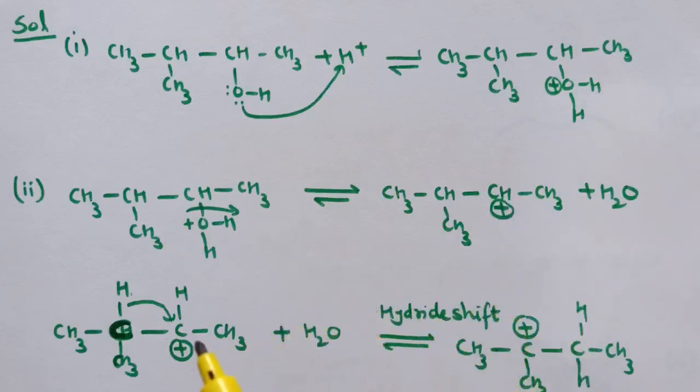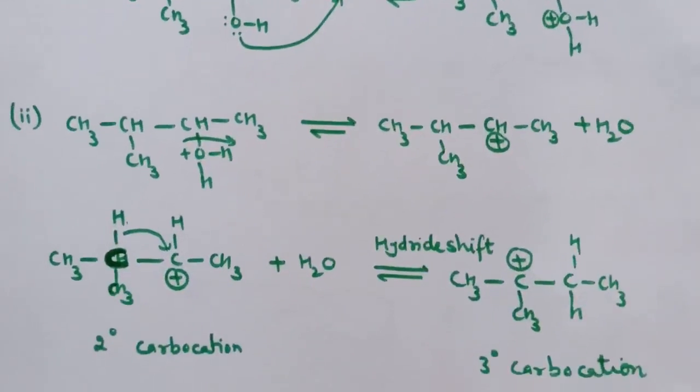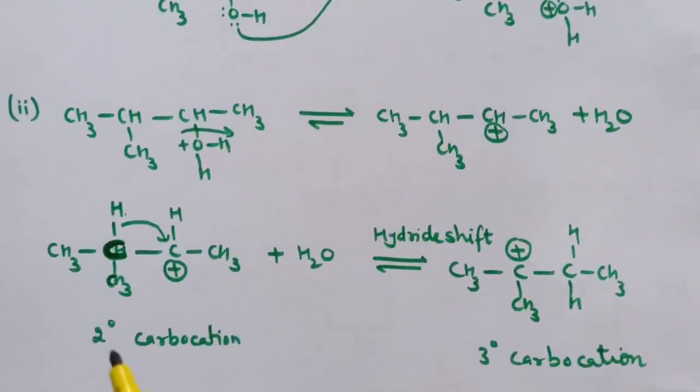Now in this case hydride shift takes place, that is the hydrogen of this carbon atom shifts to this carbon atom, and here the secondary carbocation converts to tertiary carbocation.